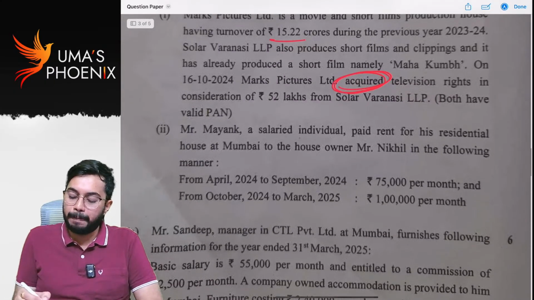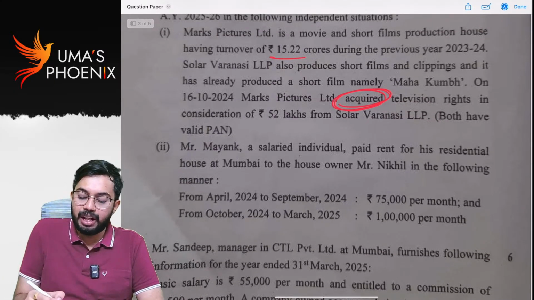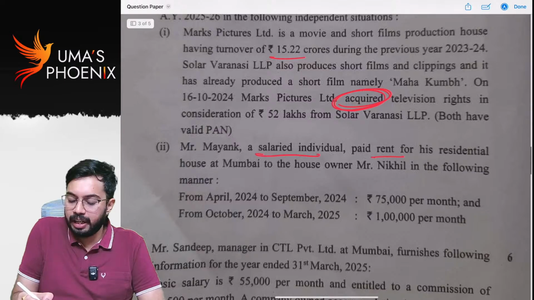Mr. Mayank, a salaried individual, paid rent. Salaried individual having PGBP income.